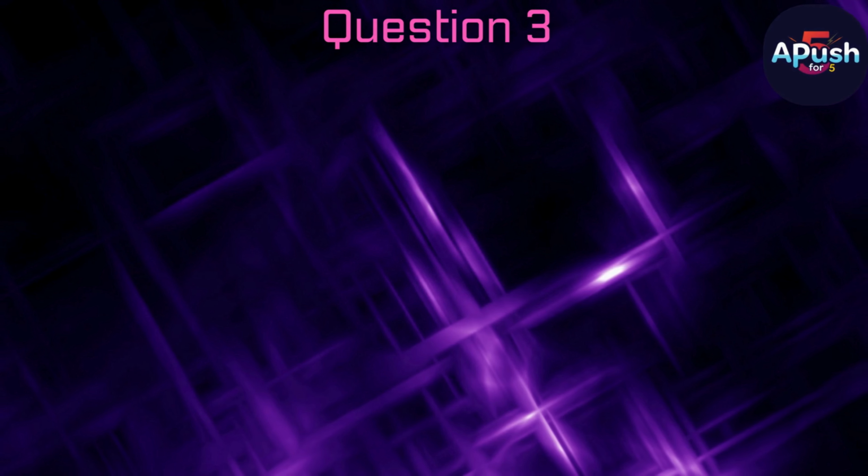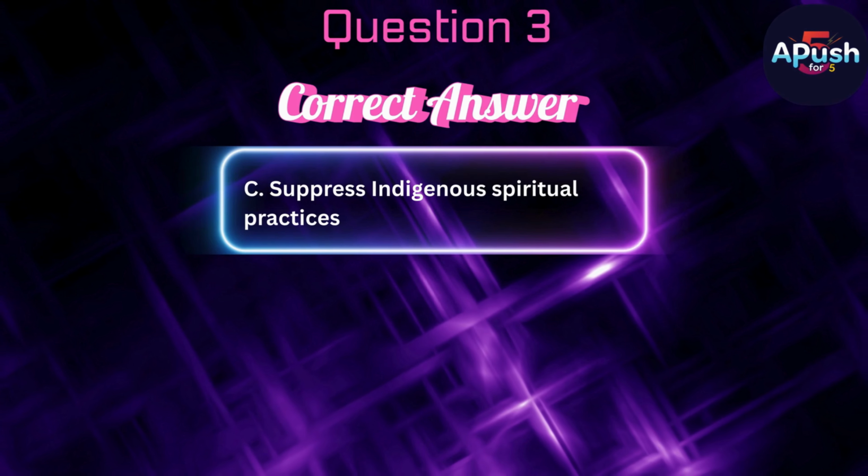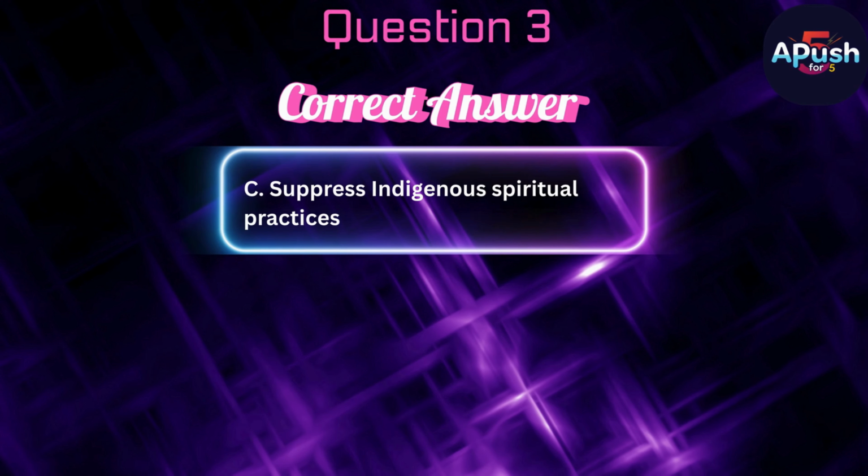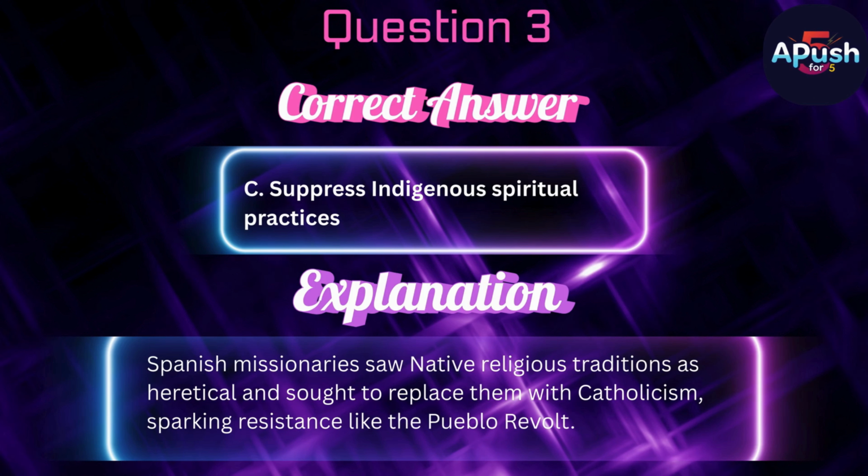The correct answer is C. Suppress indigenous spiritual practices. Spanish missionaries saw native religious traditions as heretical and sought to replace them with Catholicism, sparking resistance like the Pueblo Revolt.